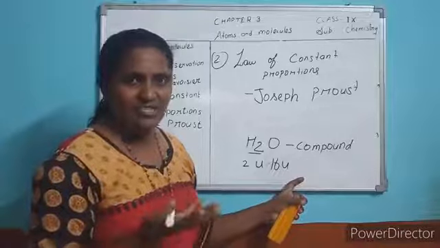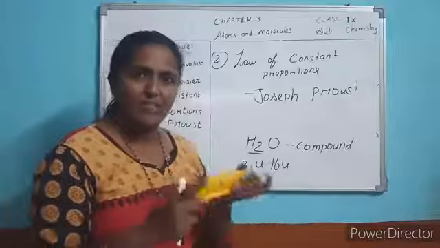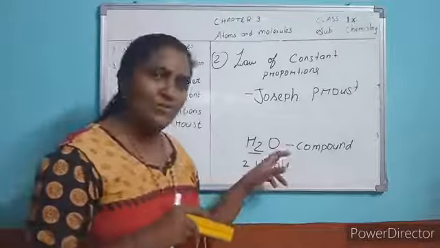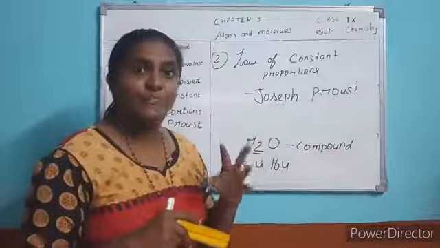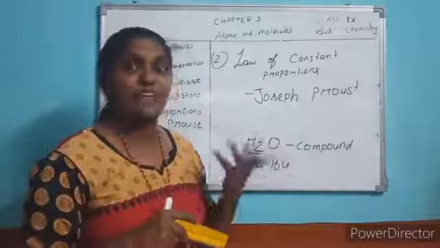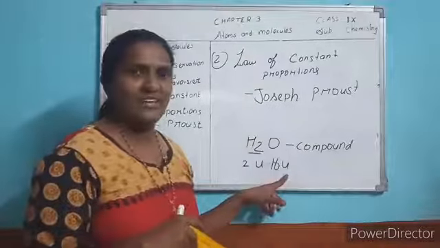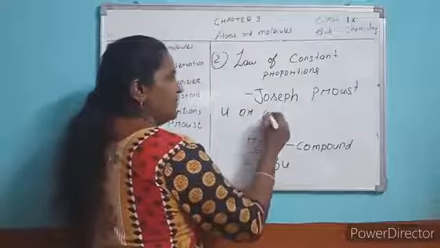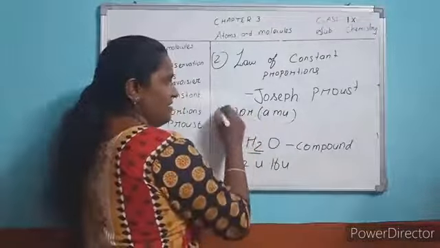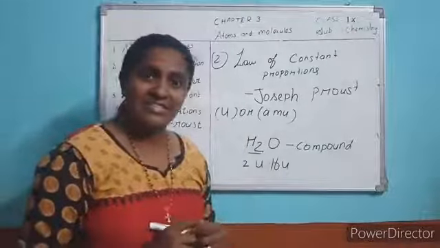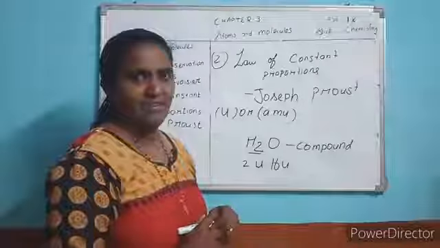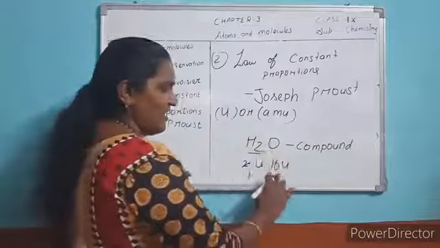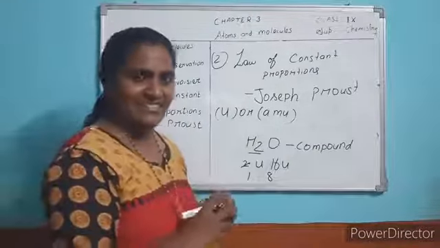Mass of an object we measure in kg or whatever unit it may be. And here what will you use? Unified mass, U, otherwise AMU, atomic mass unit. What is the mass of oxygen? 16 U. Now take out the ratio. 1 is to 8.